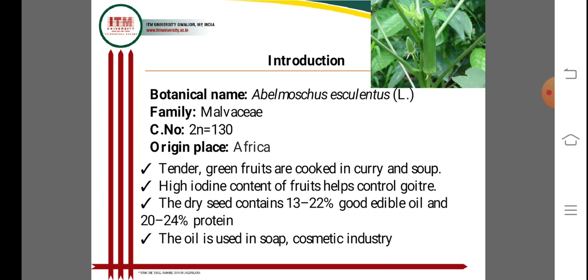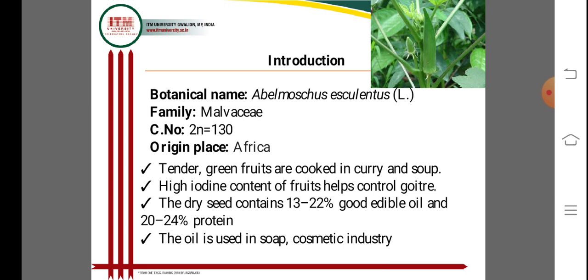The dry fruit seeds contain 13 to 22% good edible oil, and proteins from 20 to 24% are also available in the seed of okra.